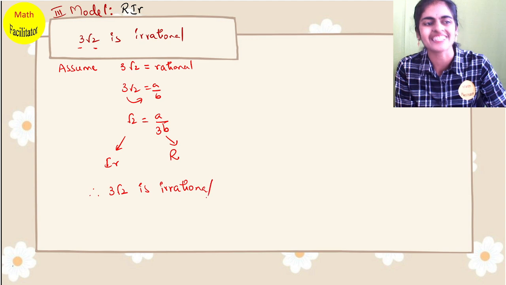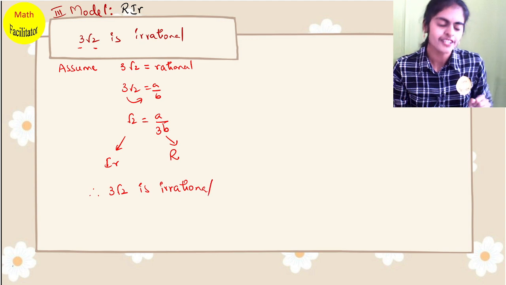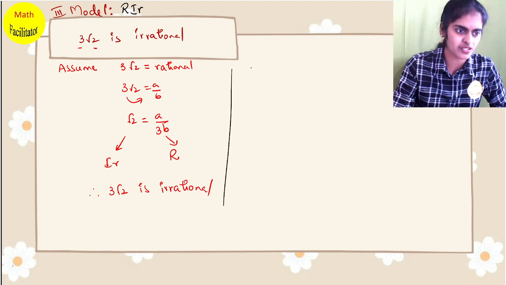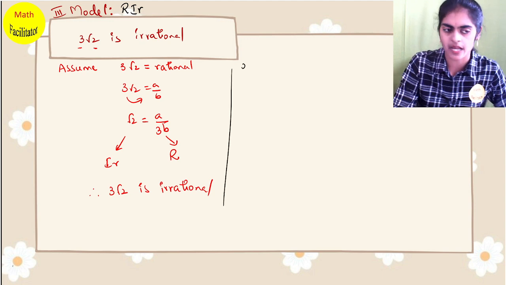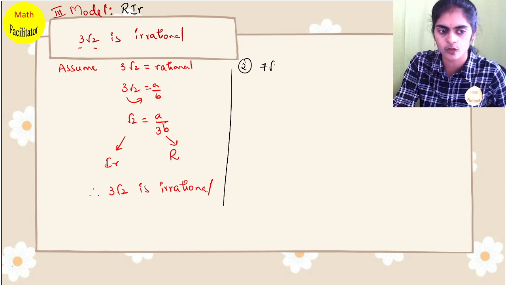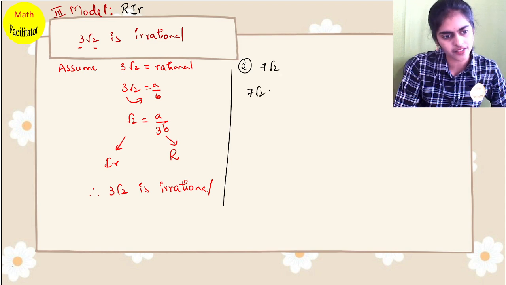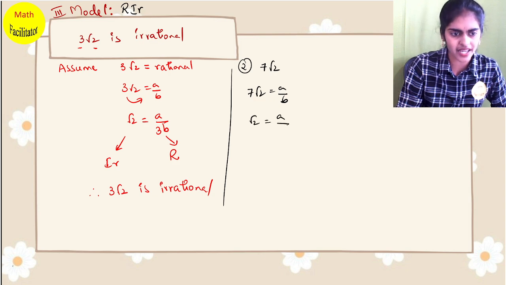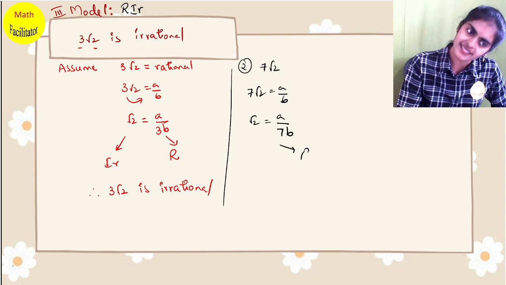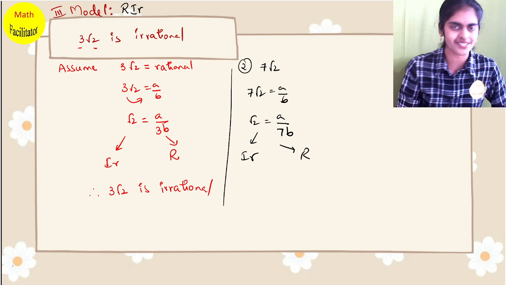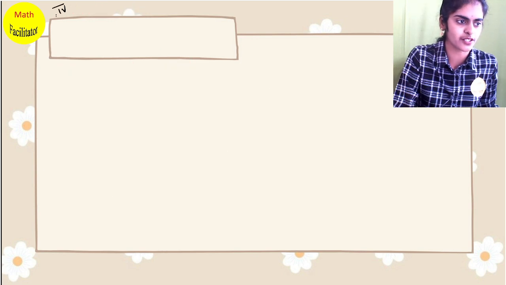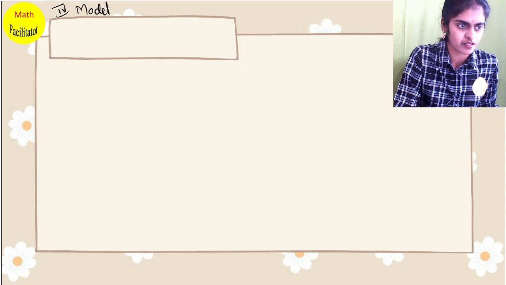Was model 3 very simple? Right? So similarly you can take any question here. Suppose I take, for example, the second question as 7 root 2. So you will write 7 root 2 equal to a by b, rational number. You will write root 2 equal to a by 7b. So this is rational, this is irrational. Wasn't it easy? Chalo, model 4. Let's proceed to model 4.